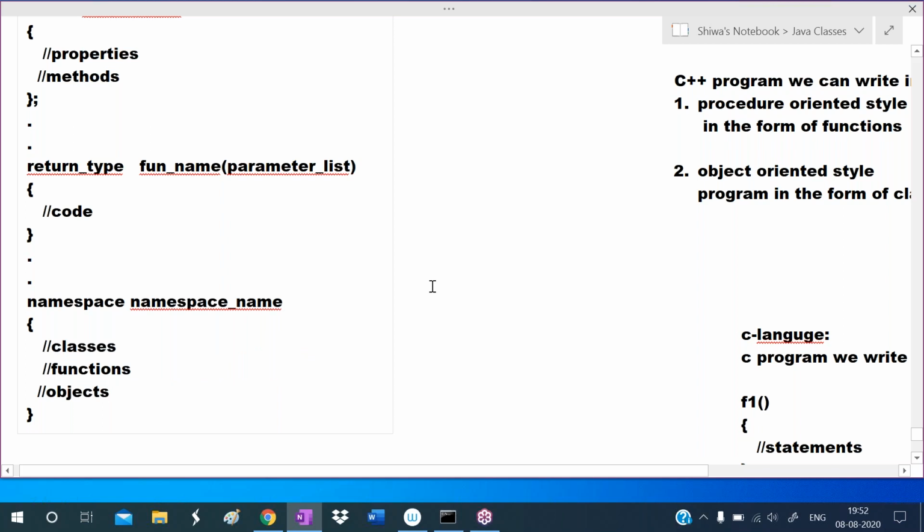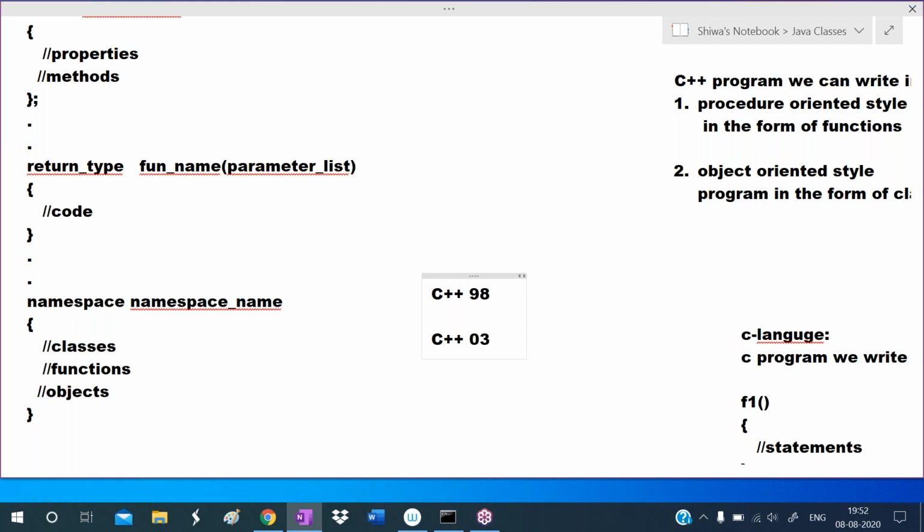If you want to talk about C++ versions, in C++ 98 this namespace concept was not there. This namespace concept was introduced in the 2003 version, C++ 03. So before that, this namespace concept was not there.